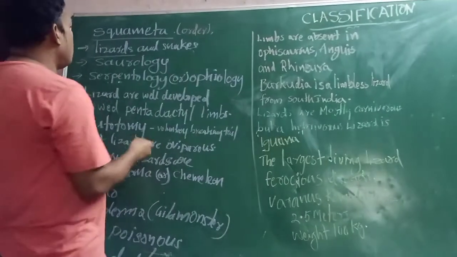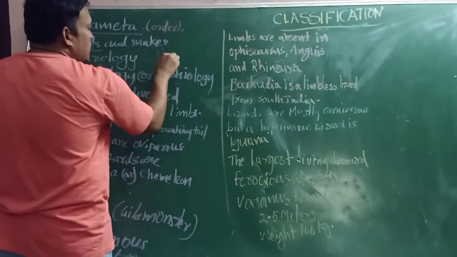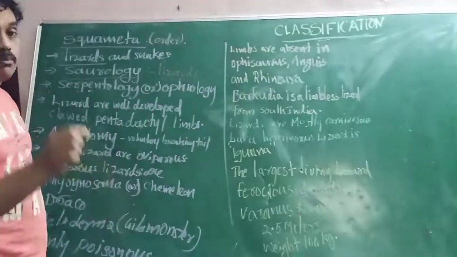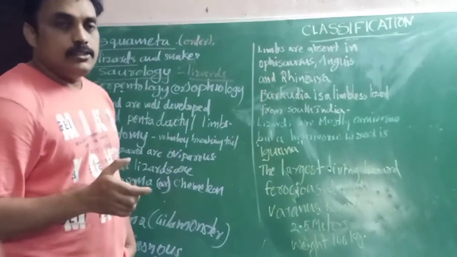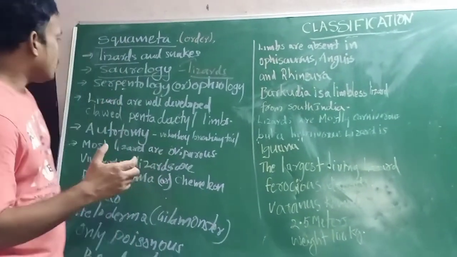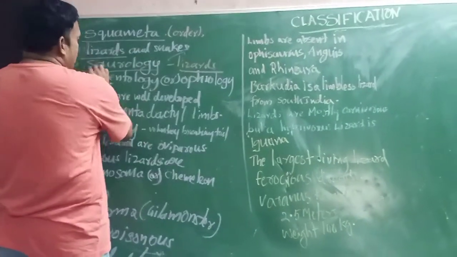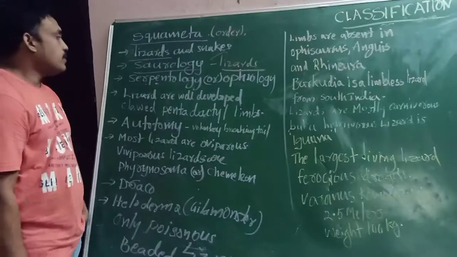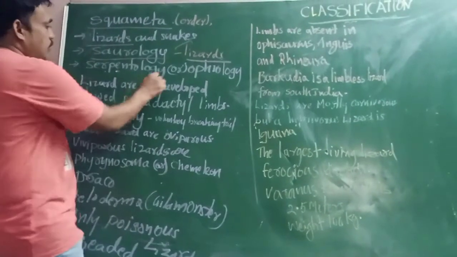The study of lizards is called saurology. Saurology is a separate branch of biology, a study only about lizards, all types of lizards. After saurology, there is the study of snakes.